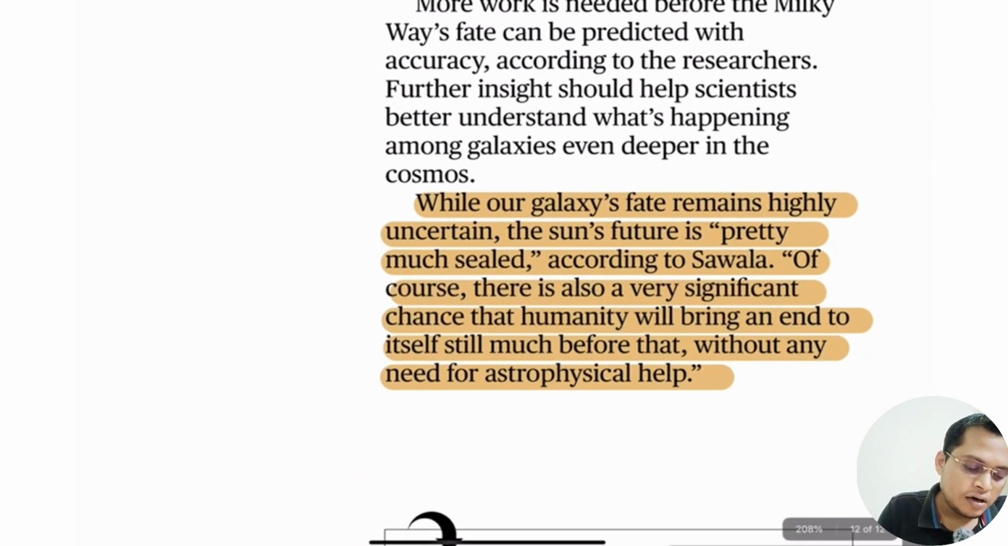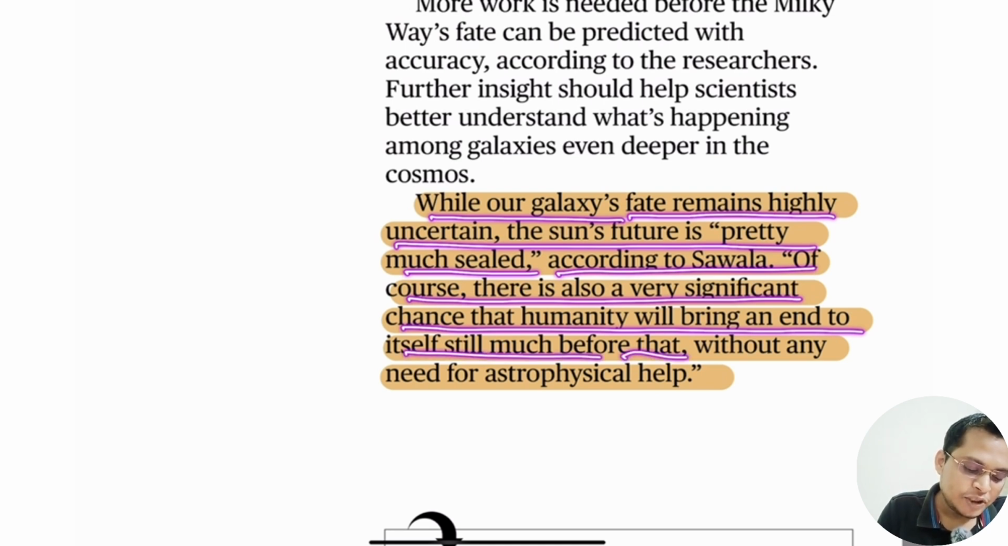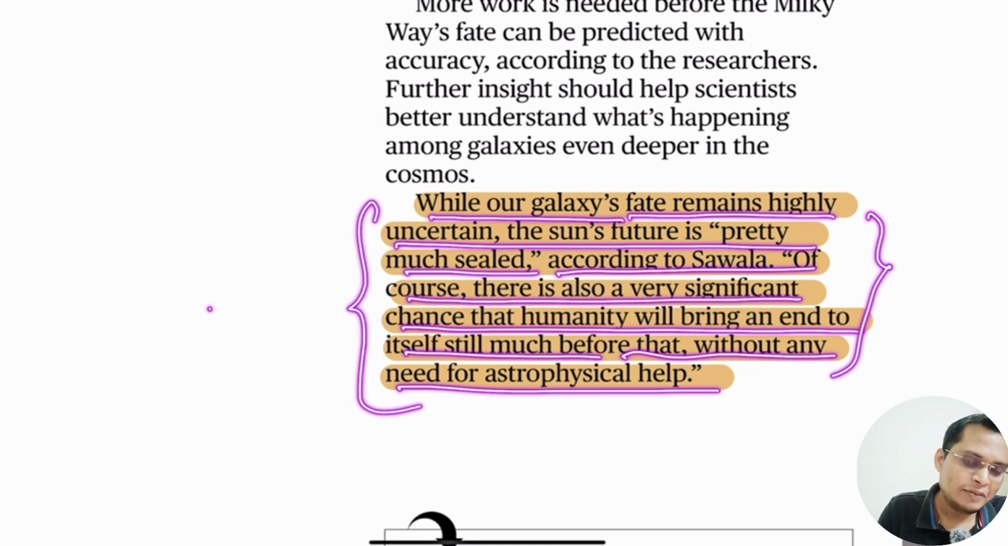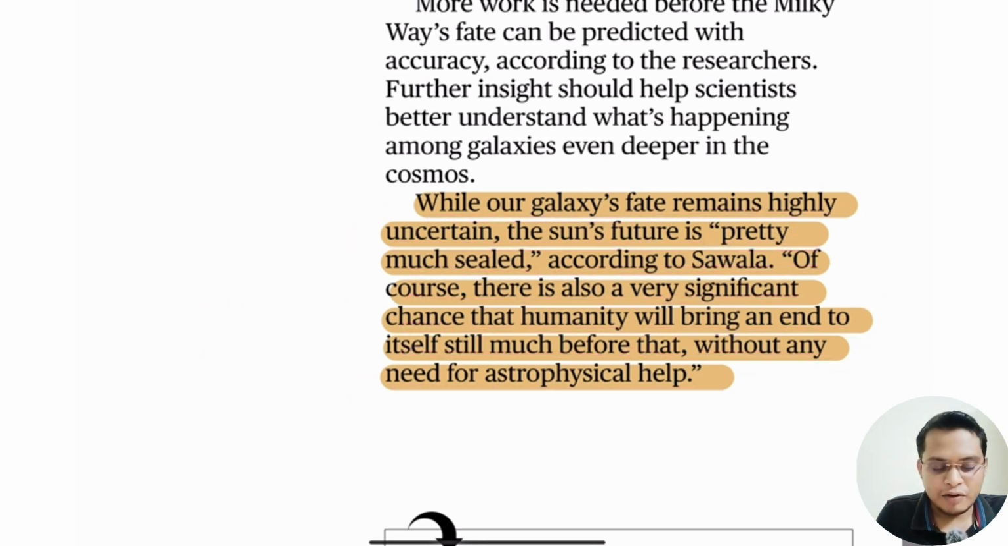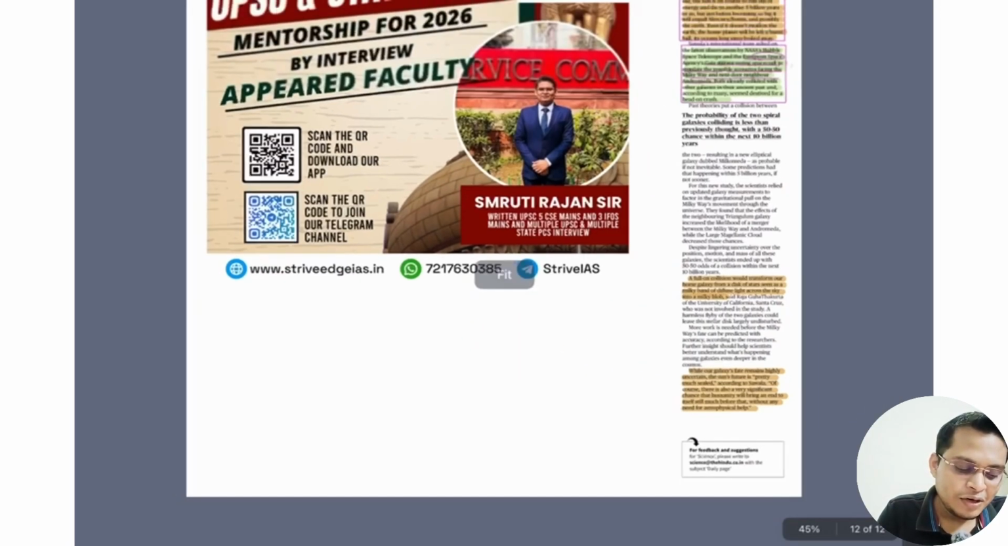While our galaxy's fate remains highly uncertain, the sun's future is pretty much sealed. Of course, there is a very significant chance that humanity will bring itself to an end much before that, without any need for astrophysical help. After 5 billion years, the sun is going to lose all its power, so anyway our planet is going to end its life. But before that, because of global warming and all sorts of anthropogenic activity, we will destroy our earth. No need for any astrophysical phenomena to destroy this earth.